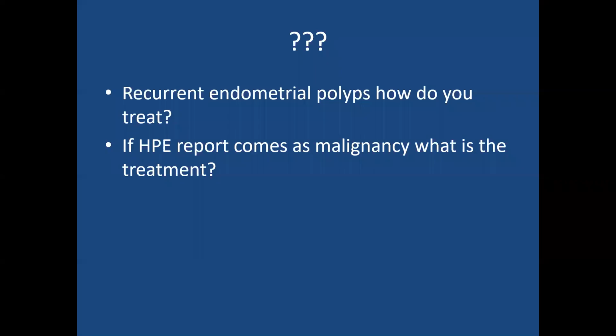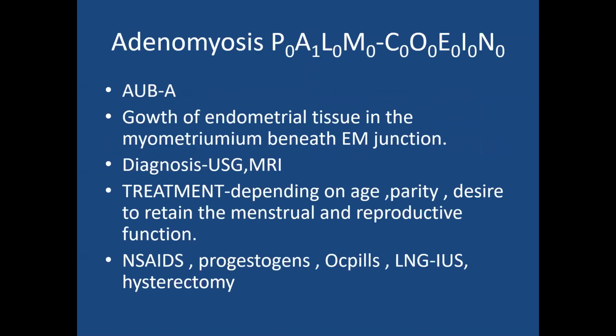If the patient is getting recurrently the same complaint, she is getting recurrent endometrial polyps, we may go for, if she completed her family size and age is more than 35 years, you can plan for hysterectomy. Otherwise, the cause for these endometrial polyps is endometrial hyperplasia, so they can use Mirena, progesterone containing IUCDs. If the histopathological examination report comes as malignancy, it has to be treated like endometrial carcinoma.